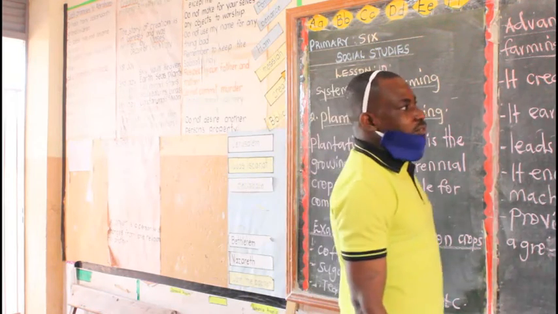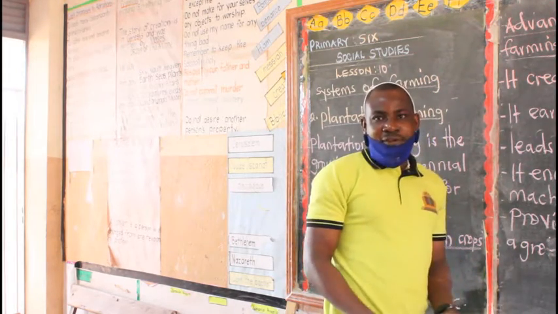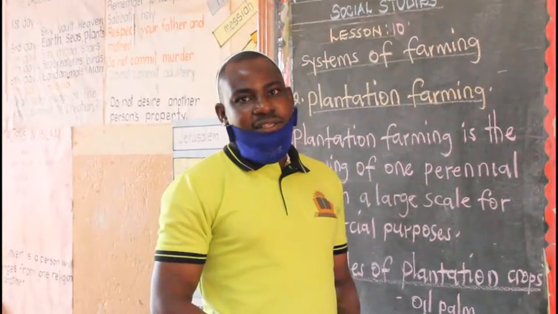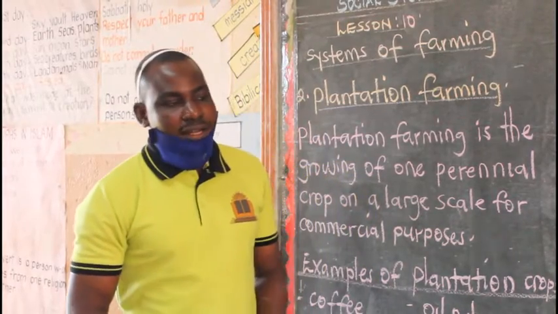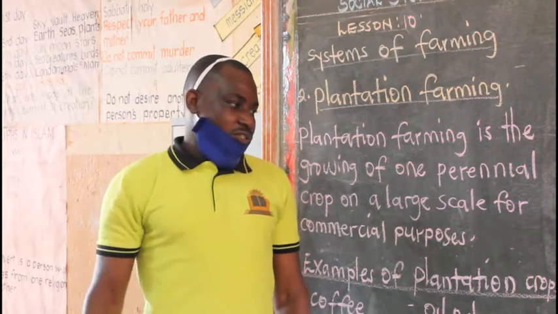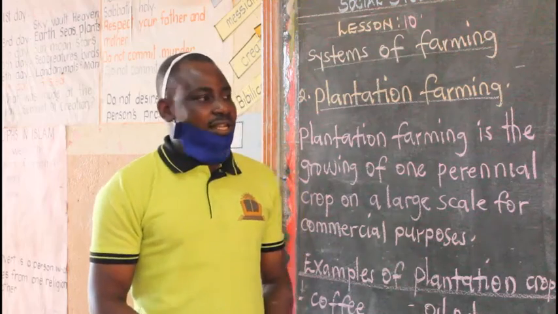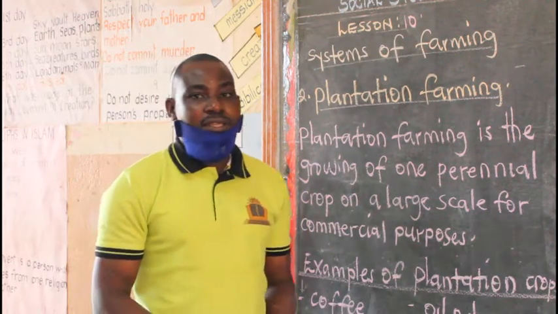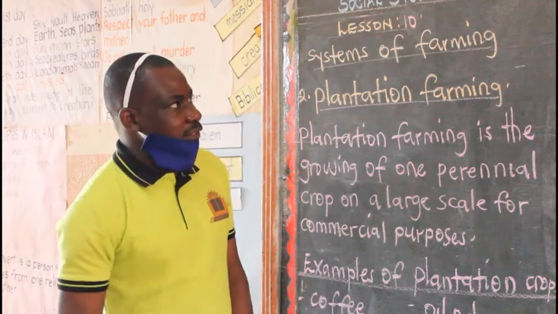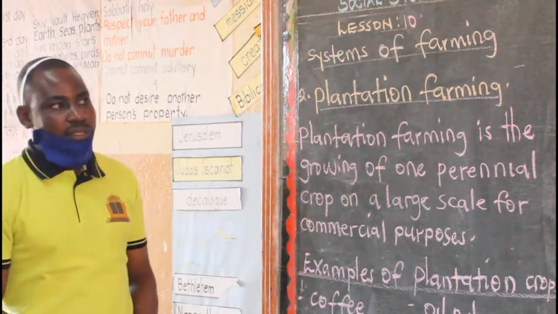But before looking at those 3 systems, we also looked at the types of farming. I told you that we have 2 types of farming. One is arable farming, and we see that arable farming is the growing of crops. And the crops can either be grown for food or income. We also looked at the second type of farming, and that was livestock farming. We say that livestock farming is the keeping of animals and domestic birds.